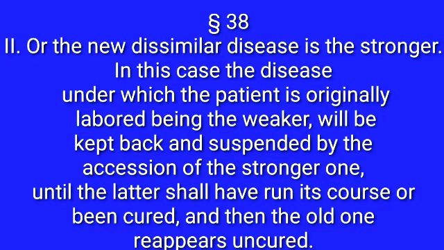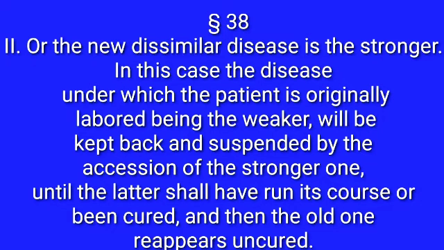Yes, the second variety is suppression. So, how does the suppression take place? Here, like in the previous disease condition, one is the weaker one, another the stronger one. Both are dissimilar diseases. Now, what happened? The patient originally labored with the older disease, which is the weaker one. Now the new disease, a stronger new dissimilar disease, enters into the body.